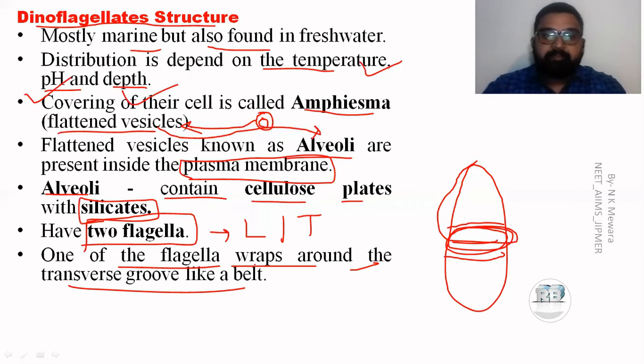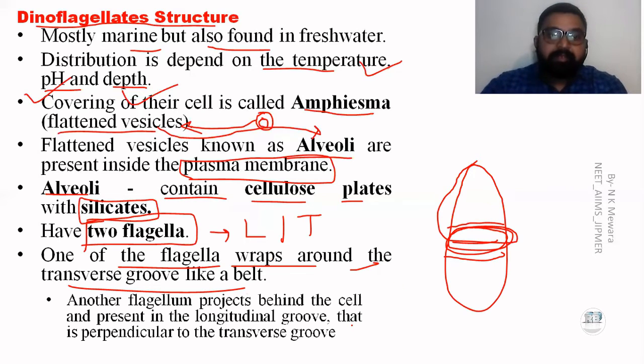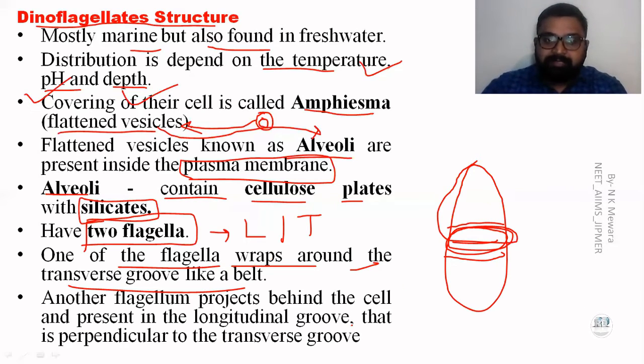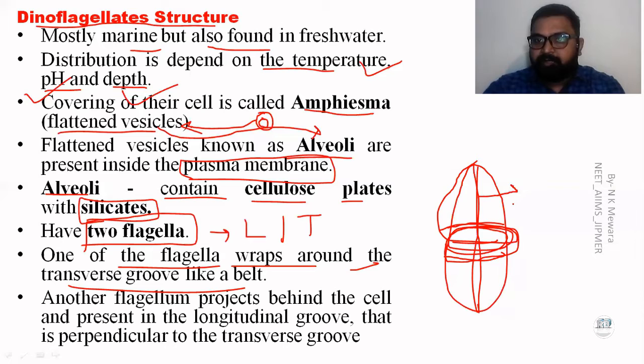The first flagellum wraps around the transverse groove like a belt. The other flagellum is perpendicular to the transverse groove, in the form of the longitudinal flagellum, and the one in the transverse form is known as the transverse flagellum.